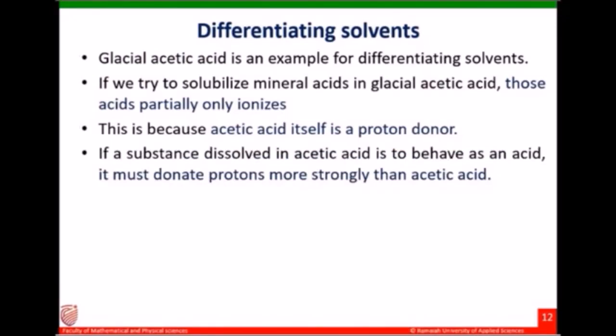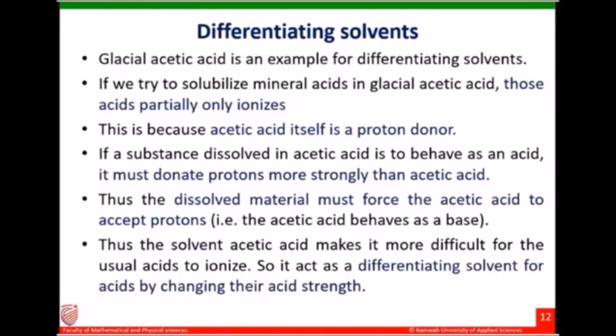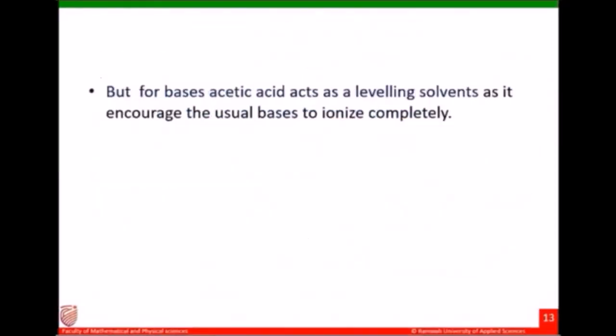So what will happen? The acidic strength of the acid which is dissolving in acetic acid will be reduced. Thus, the solvent acetic acid makes it more difficult for the usual acid to ionize. So it acts as a differentiating solvent for acids by changing their acid strength. That's why glacial acetic acid is known as a differentiating solvent. But for bases, acetic acid is a leveling solvent. For acids, acetic acid is a differentiating solvent.